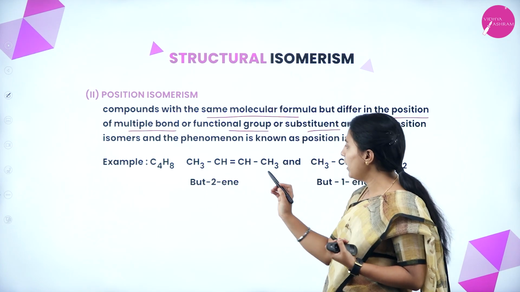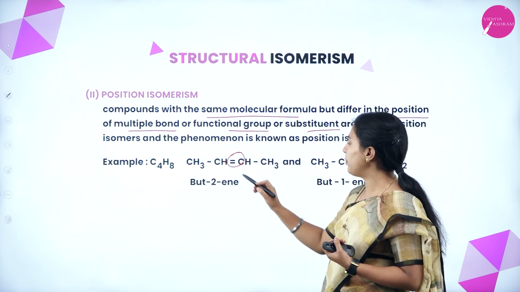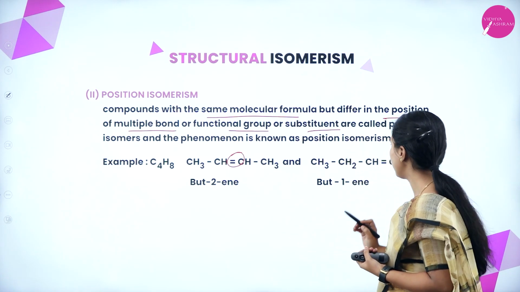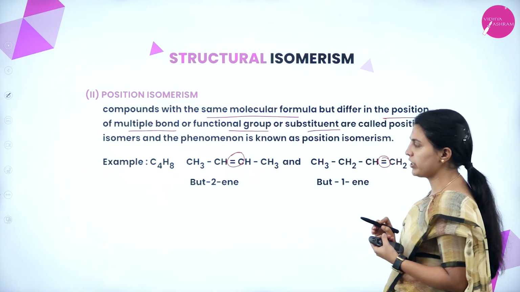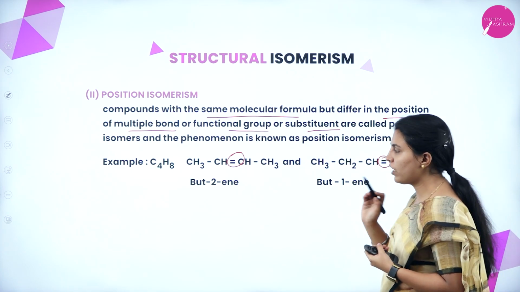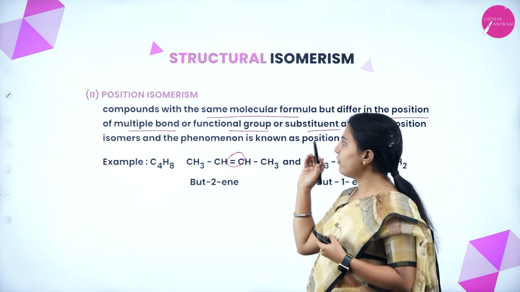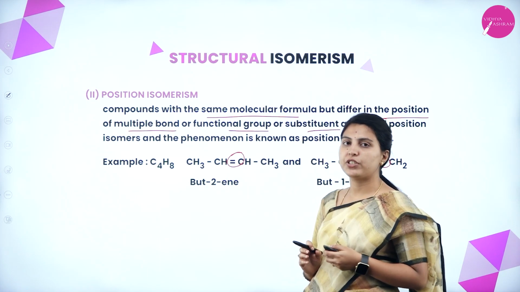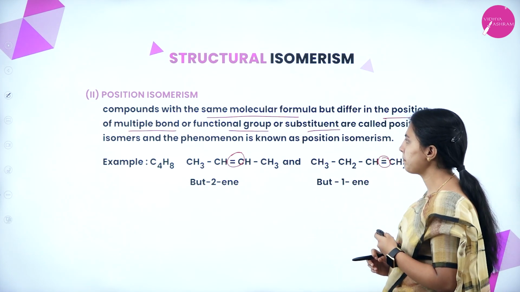But what is different? The position of the double bond. Here it is at the second position, but here it is at the first position. But the same molecular formula is there. That kind of isomers we will call position isomers.